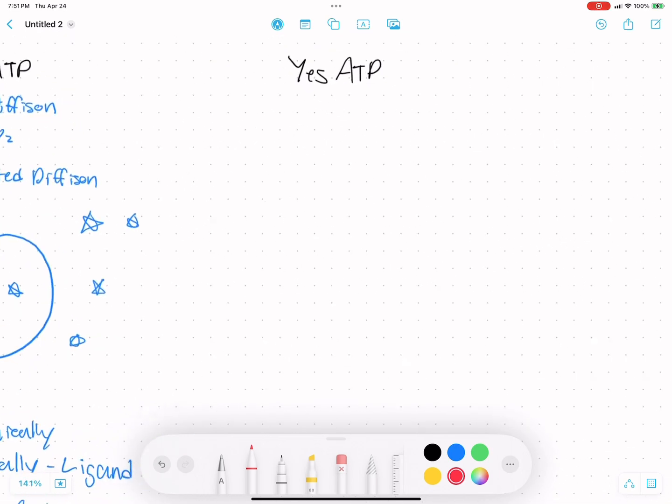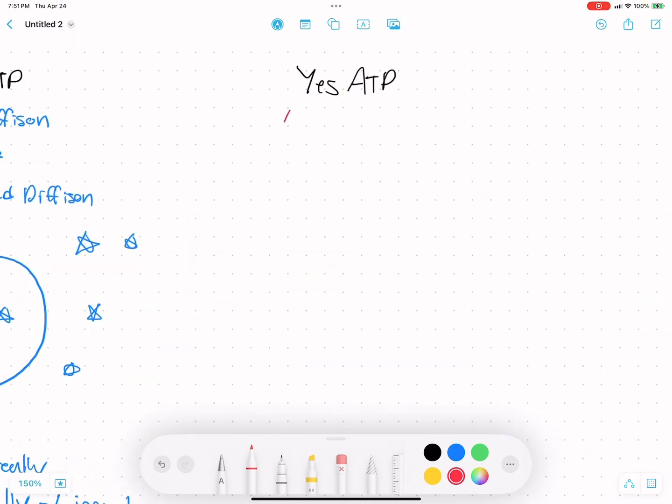Now let's have a look at the systems that do require ATP. This is going to be our active transport. And the defining feature of active transport is that it goes against the concentration gradient. And so at least one thing is going to be moving against its concentration gradient.